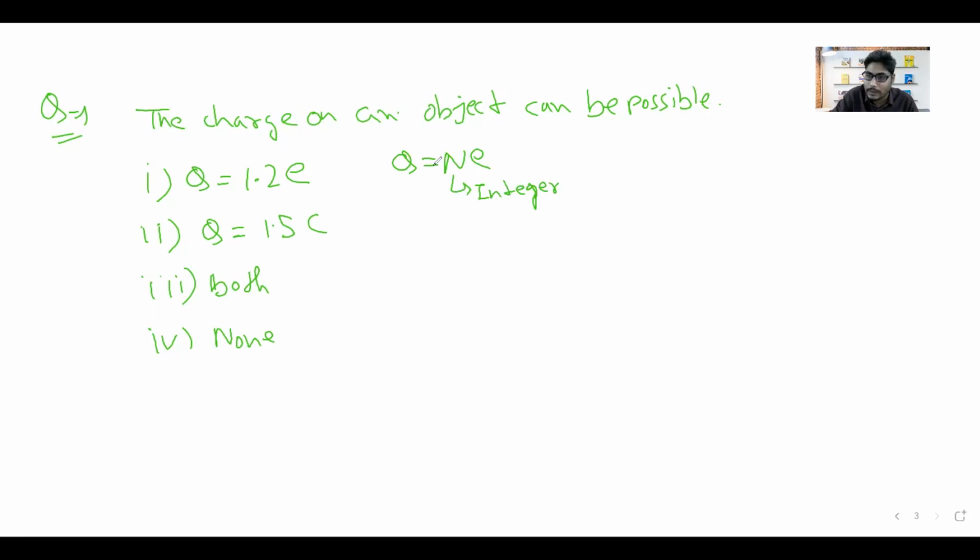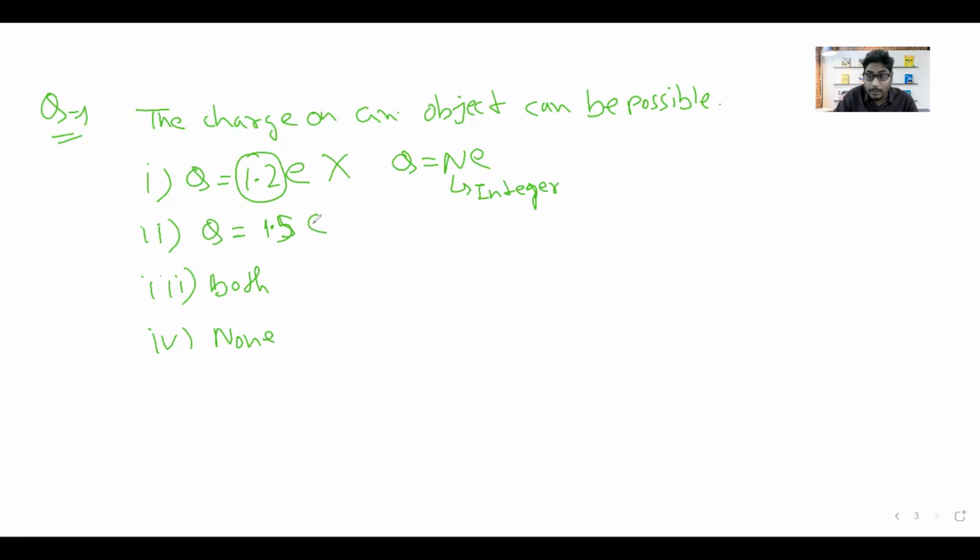Simply we can see from this that it is not an integer, so that's why this option is wrong. What about the second option? This option is a fraction. Can the charge on an object be a fraction, or only an integer? No. What is the idea behind quantization?